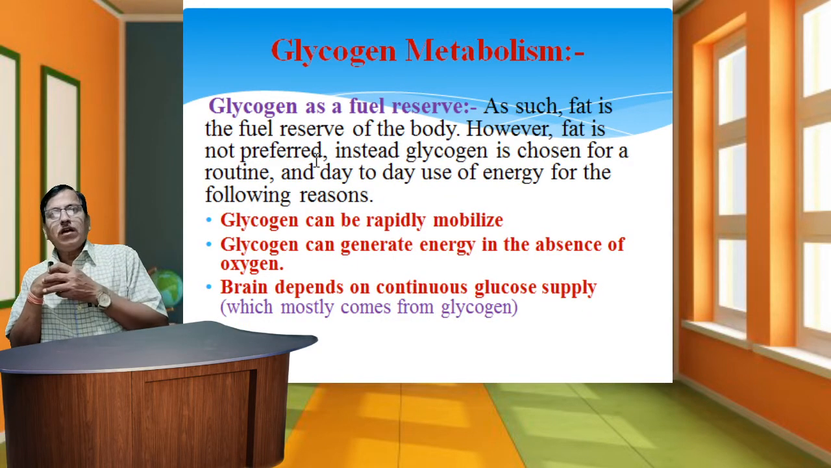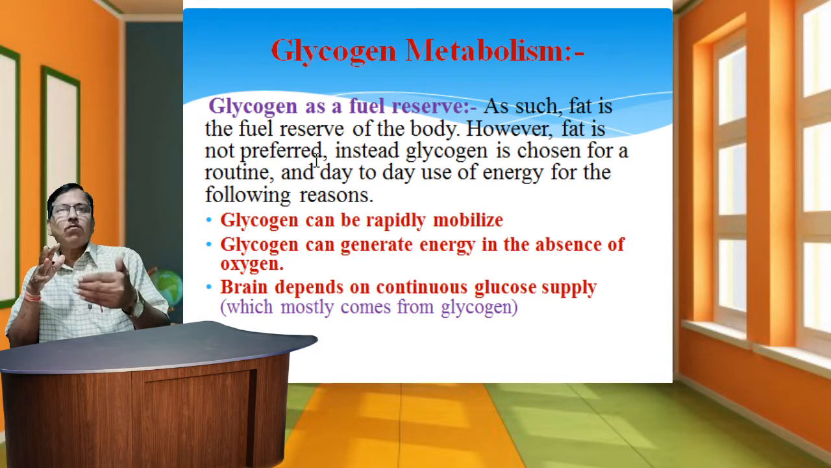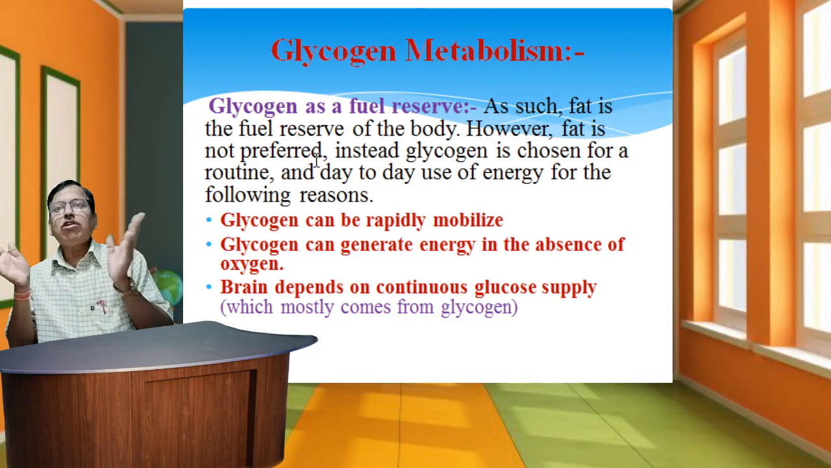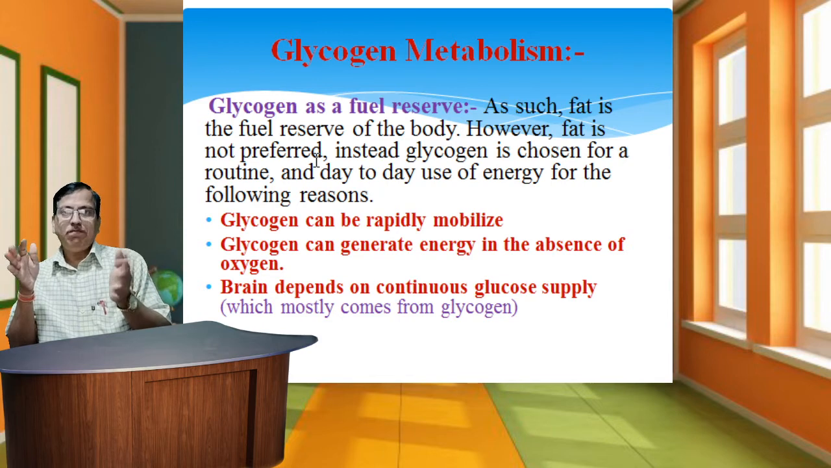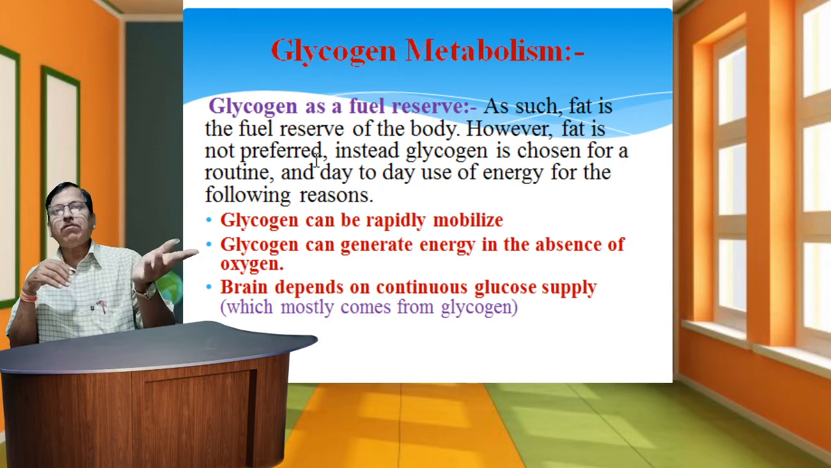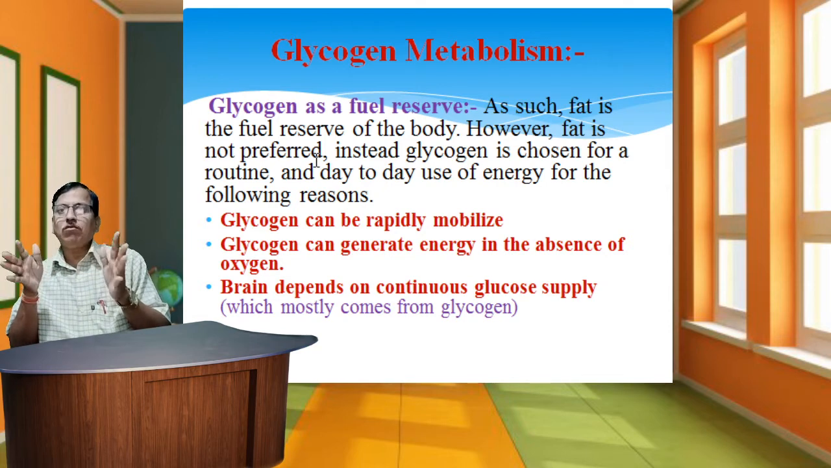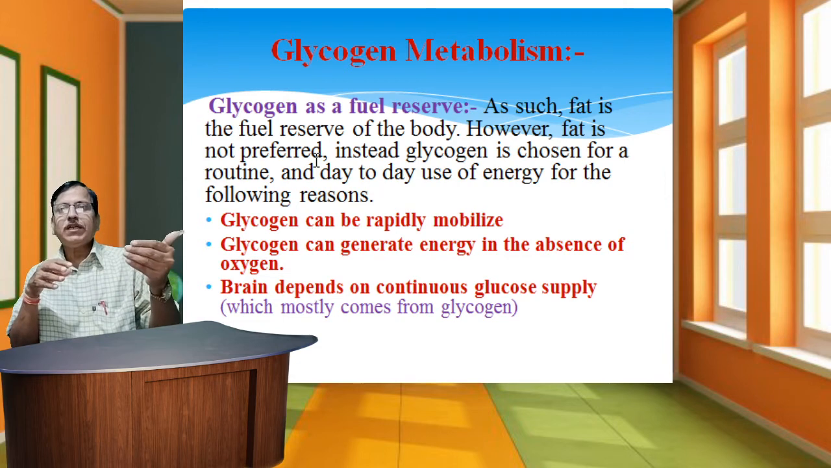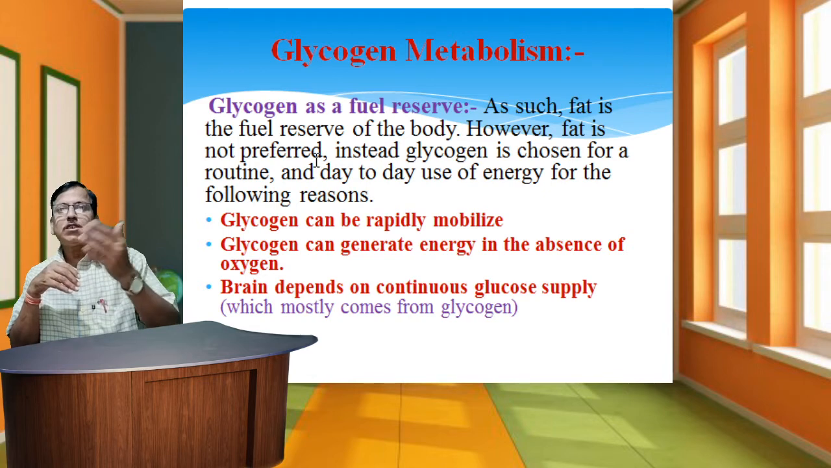Next is the important role of glycogen as a fuel reserve. Many times, fat is the fuel reserve of the body. However, fat is not preferred. Instead, glycogen is chosen for routine, day-to-day use of energy for the following reasons. Mainly, glycogen in the living animal body is a fuel reserve. It also acts as a reserve of energy to be utilized in a specific condition when the body requires it. This stored energy is utilized in three to four steps.